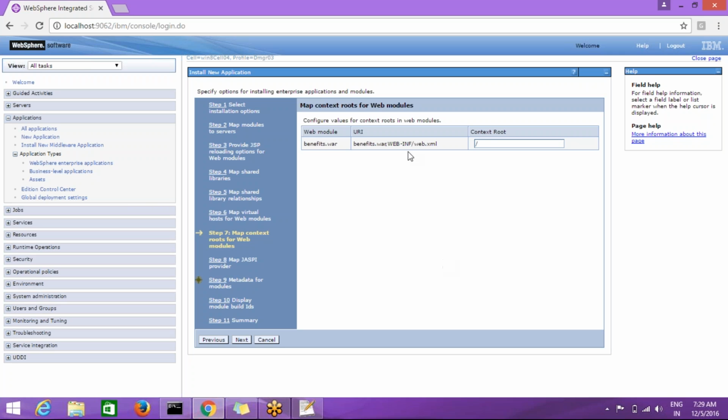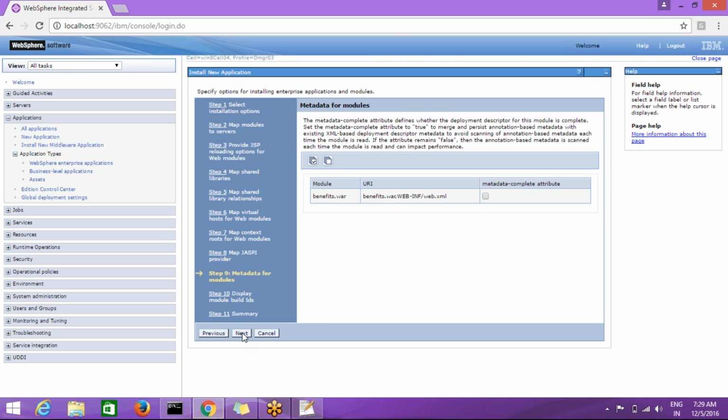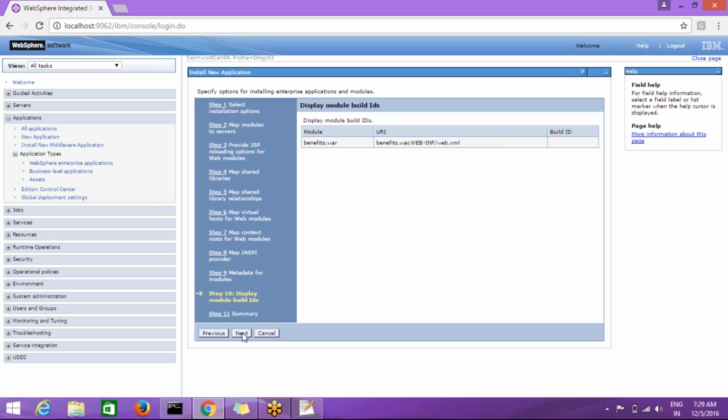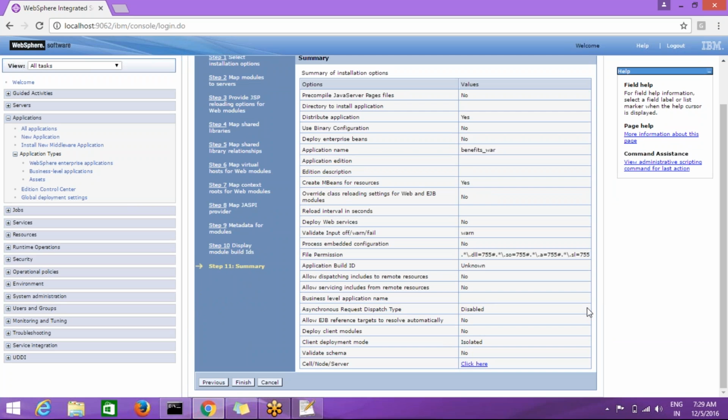This is the context root. We have to remember this and click on next, and next. Context root is slash. Context root means the name we use to access the application.